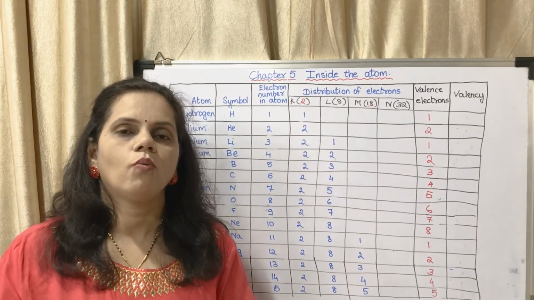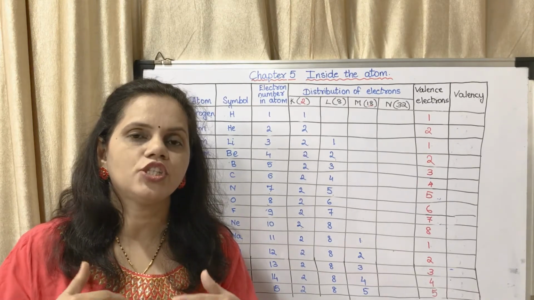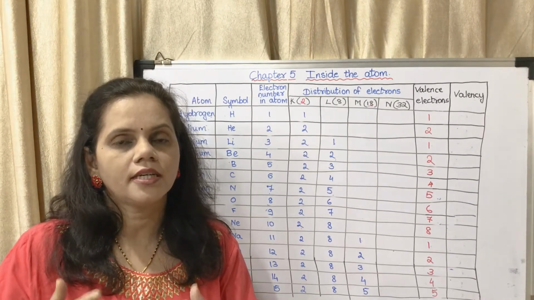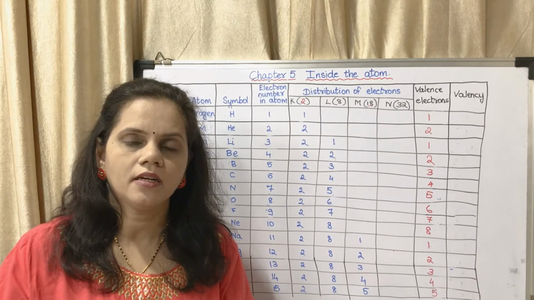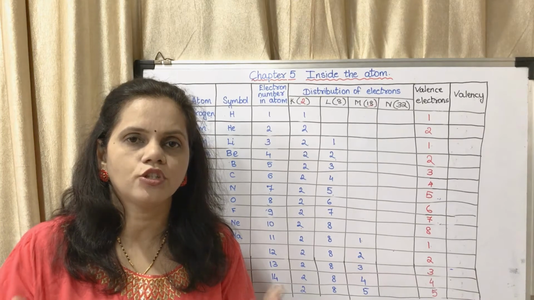So what does an atom do? An atom tries to get either 2 or 8 in its outermost shell. If its outermost shell is K, it goes for taking 2.